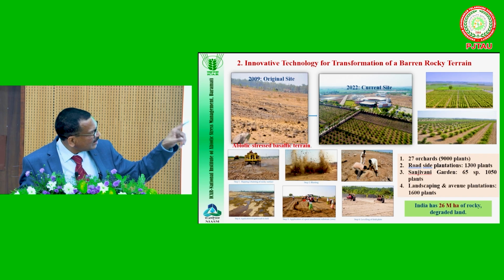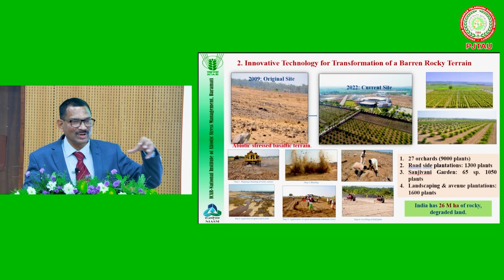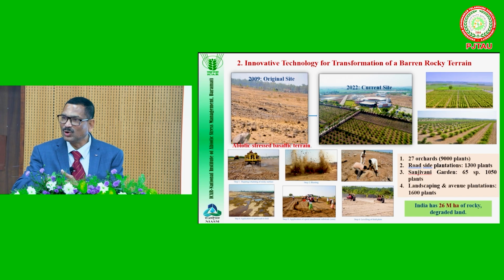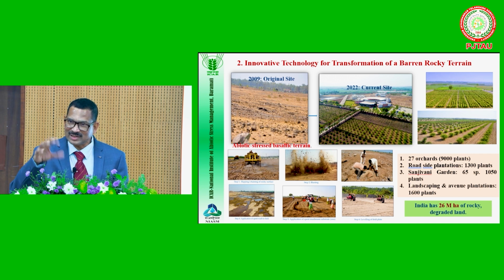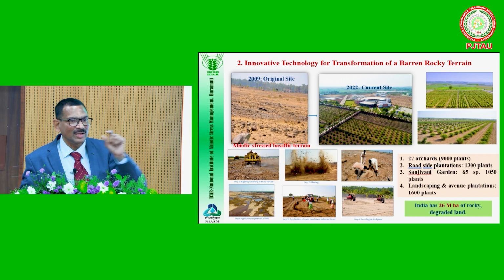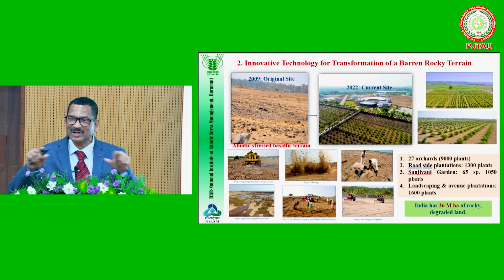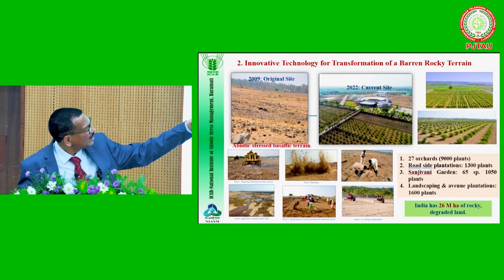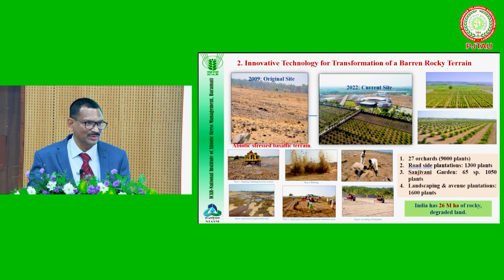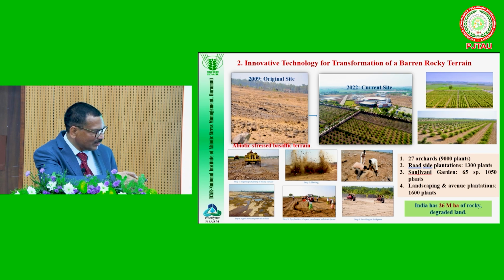Wherever a deep-rooted plant is there, for example an orchard plant, we made a 1 meter deep hole by blasting and pulverizing the soil. That is mixed with organic matter, then the plant is established. Now our campus is like that. Not even 1 square meter is vacant. Every piece of land is either occupied with a building or with plants. These degraded lands are a source of carbon dioxide, as all of you know. In Maharashtra this technology became very popular, and now they are following it everywhere.